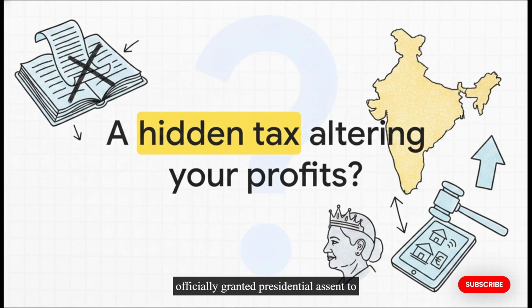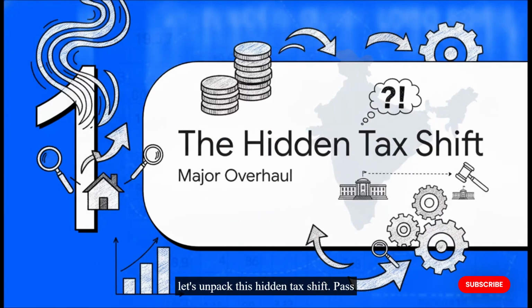President Droupadi Murmu has officially granted presidential assent to the Taxation and Other Laws Amendment Act. With just the stroke of a pen, a major overhaul of both digital payments and real estate tax has become the permanent law of the land. So let's unpack this hidden tax shift.